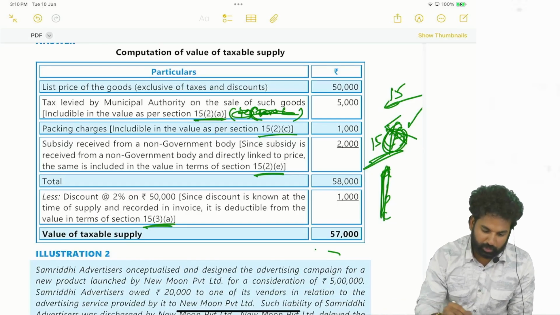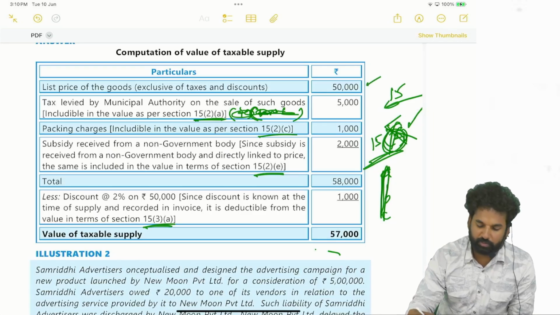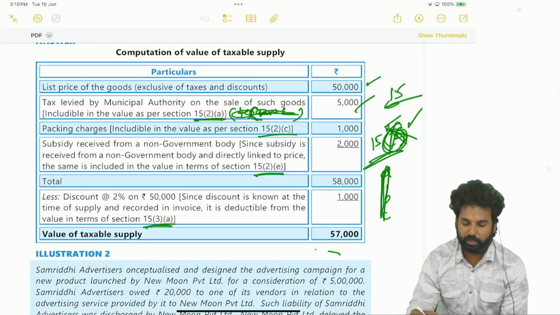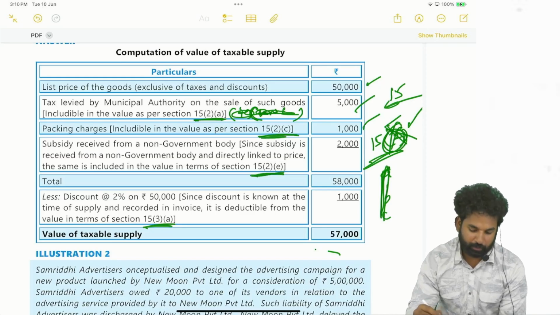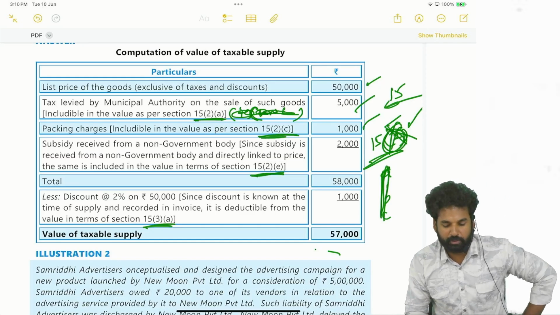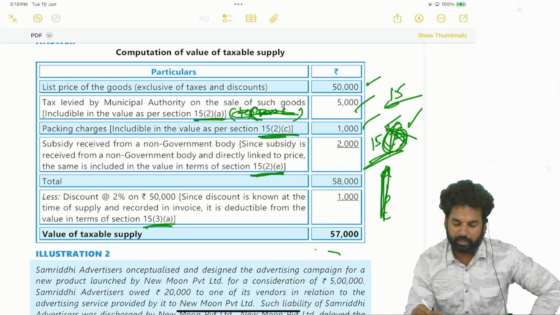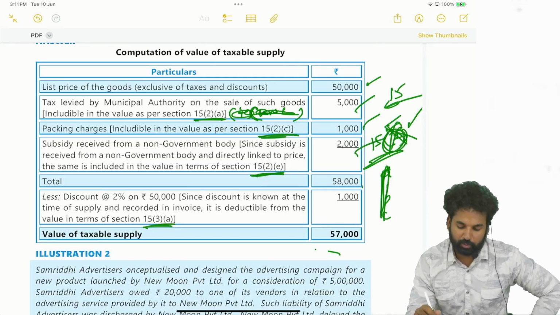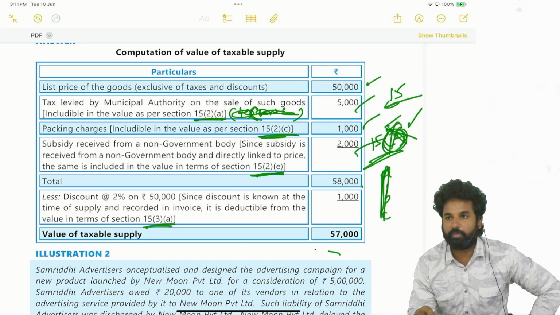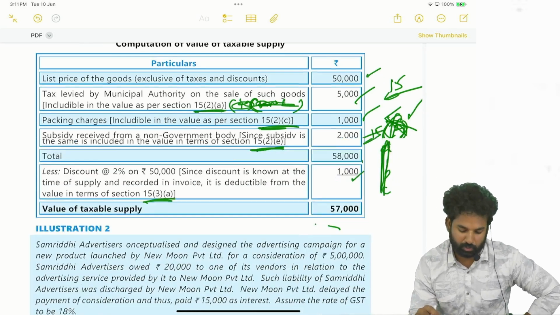Right. Okay, list price of the goods given exclusive of taxes 50,000. Taxes levied by municipal authorities have been added. Packing charges added. See section 15(2)(c). Here 15(2)(e), non-government body subsidy has been given, and that too a price linked subsidy, 2,000 added, total 58,000. In that, discount minus 1,000 rupees, total 57,000.